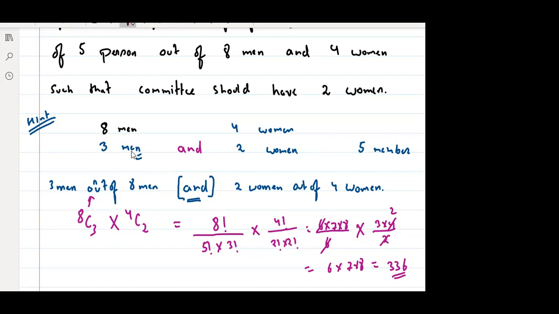Okay, so shall we solve the last problem of today's class? Yes, sir. Sir, permutation is easy. No, sir, combination is easy. Nothing is easy, it depends on the type of problems. For example, I'll give you one example.